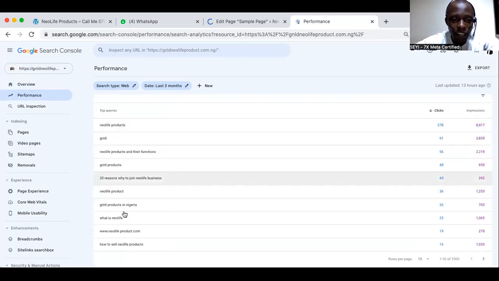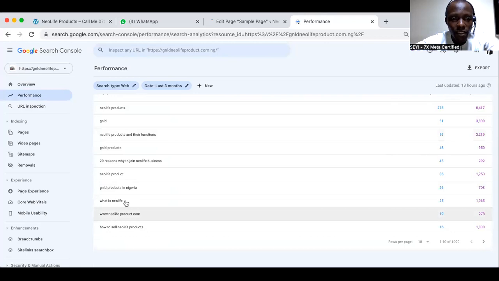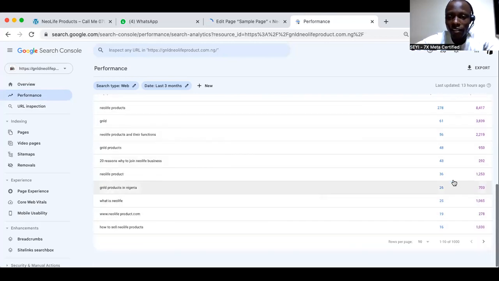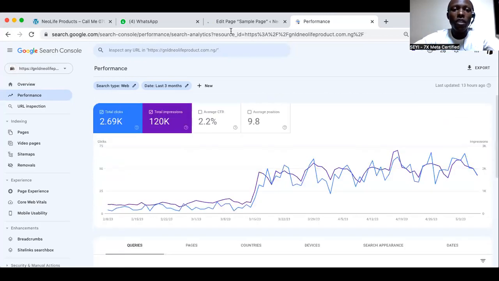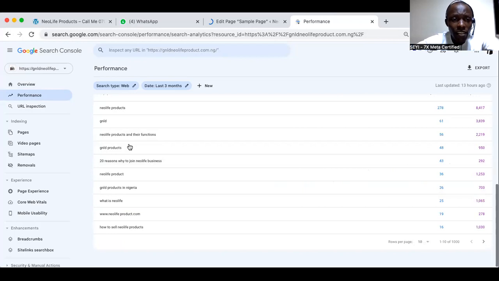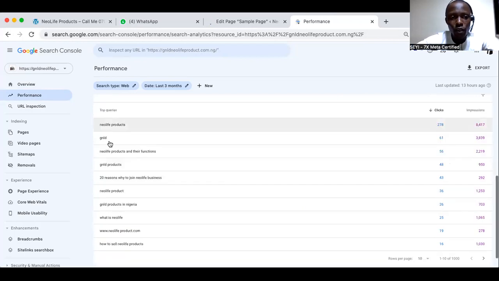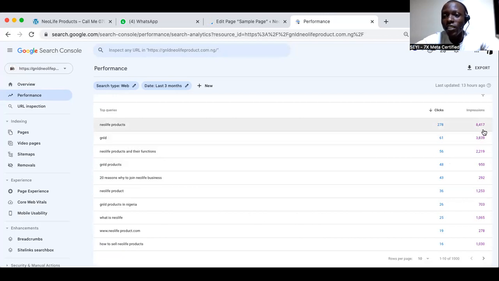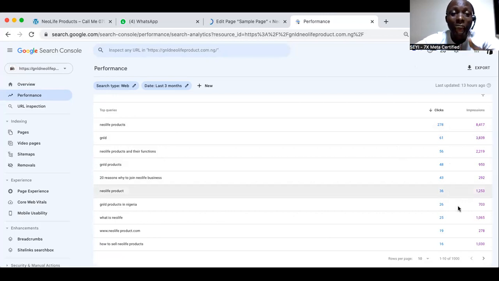You can see what the data is saying, that people are searching for NeoLife products. Do you see the volume? 8,417. Do you see that? This is the volume. So when people say it, I can tell you with data that the products are in high demand. I mean, high demand.